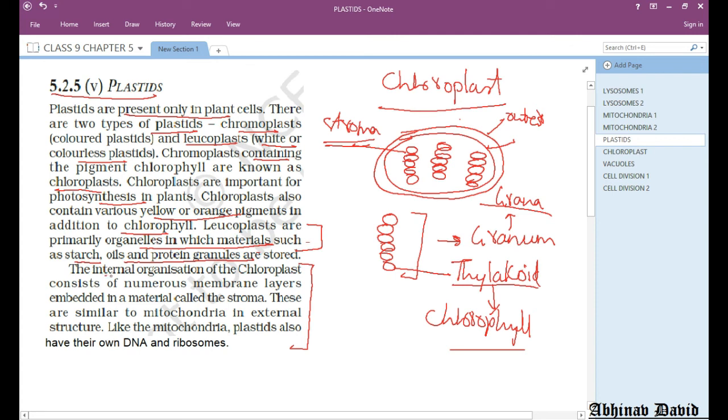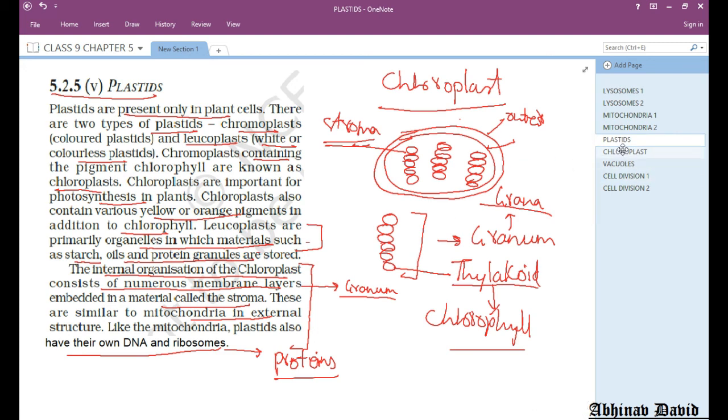So you can see here the internal organization of the chloroplast consists of numerous membrane layers. These membrane layers are called as granum, or plural grana, and they are embedded in a material called as stroma. These structures are similar to mitochondria in external structure, and like mitochondria they also have their own DNA and ribosome, so that they can manufacture their own proteins. They don't have to depend upon the DNA of the nucleus. So this is all about plastid.